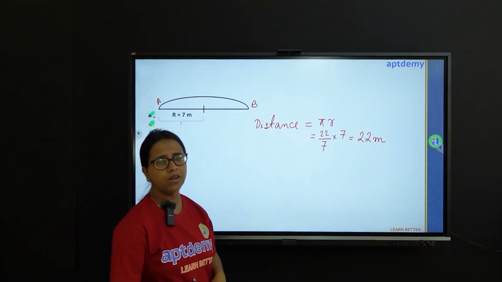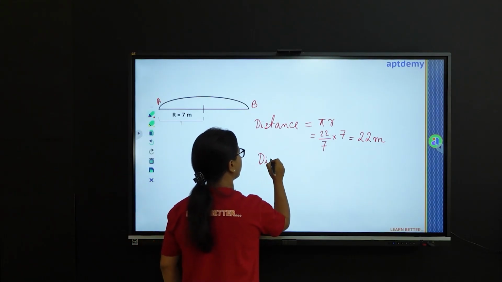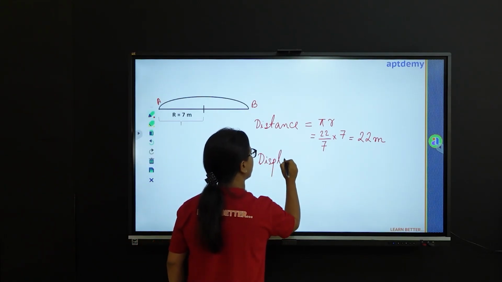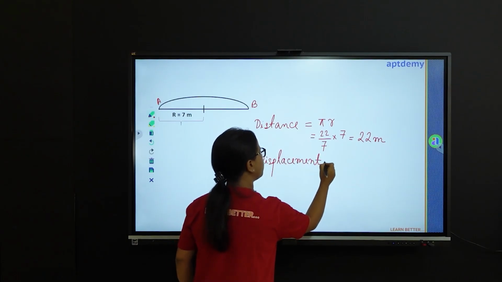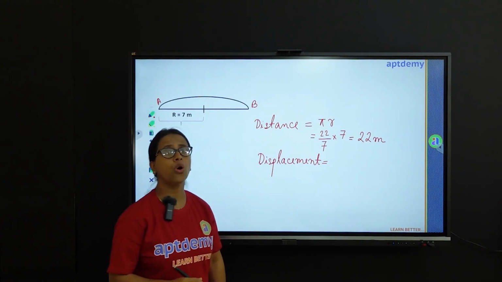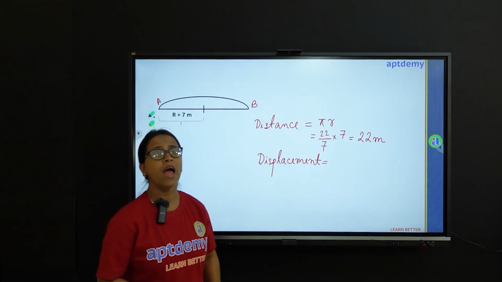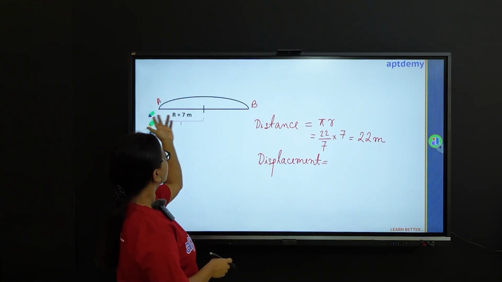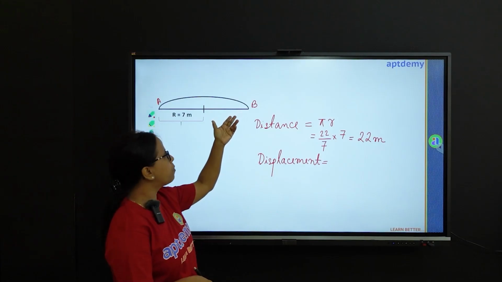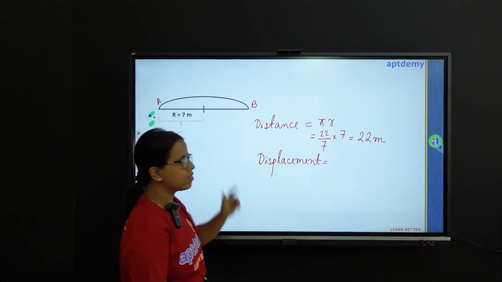Now how do we find the displacement in the same problem? Displacement will be equal to the shortest distance between the initial and the final position, and the shortest distance is always the perpendicular distance. So you can see the shortest distance travelled by the particle in going from A to B is double the radius.